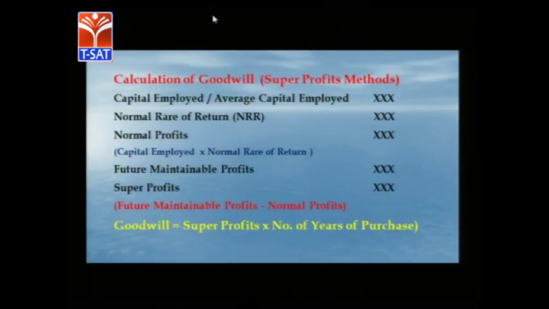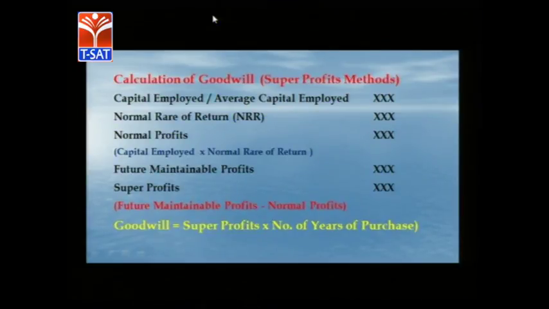Then future maintainable profits either we have to calculate as we have discussed in the previous analysis, or sometimes directly it may be given in the problem itself. Then finally the super profits can be arrived by subtracting normal profits from future maintainable profits.